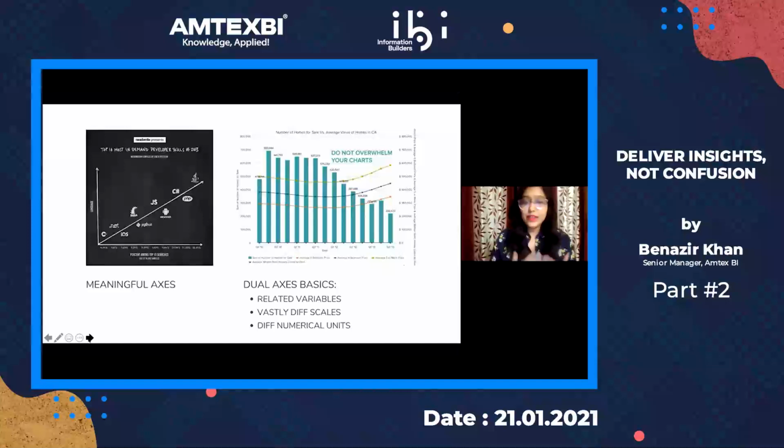Another thing about graphs: people tend to overwhelm their charts, especially dual axis charts. They think anything and everything can go in, but it's advisable not to overwhelm your charts, because it's not just your charts that get overwhelmed, but also your consumer. Dual axis charts can be used mostly for related variables that are somehow related, but differ in their magnitude and numerical units. So keep these best practices in mind.